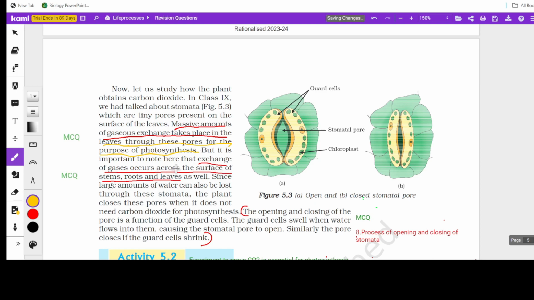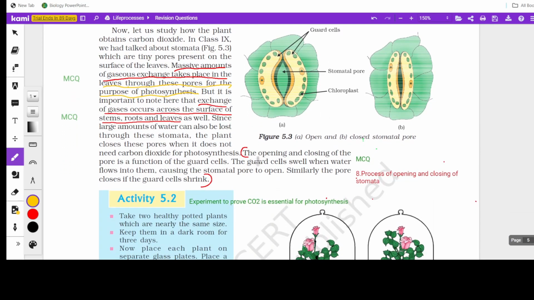But it is important to note here that exchange of gases occurs across the surface of stem, root and leaves as well. So it can even happen through stem, roots and leaf, not only through stomata. That's a point. And now opening and closing of stomata, that takes place with the help of guard cells.